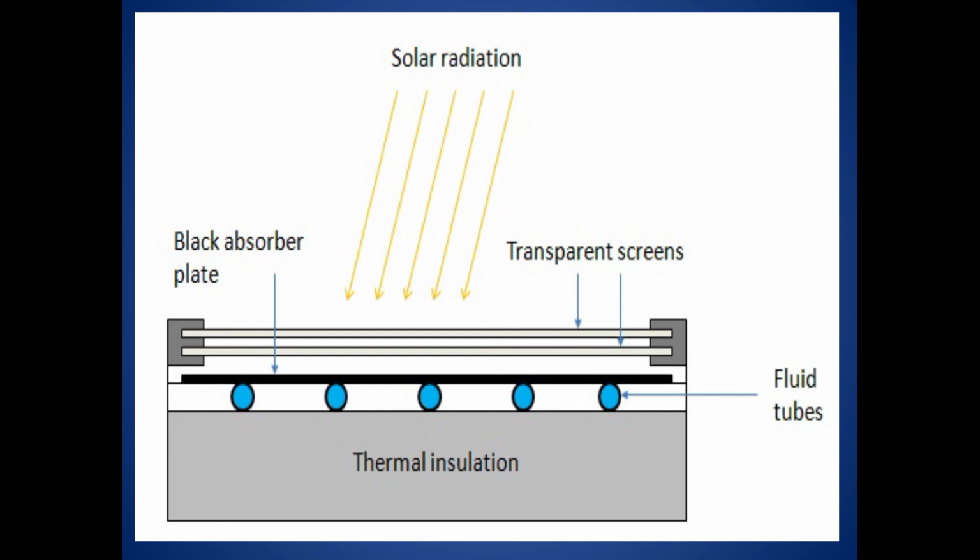That black absorber body is touching the fluid tubes, so the tubes are heated, and because of that the water content of the tubes is heated. There is thermal insulation, which is used for environmental protection purposes.